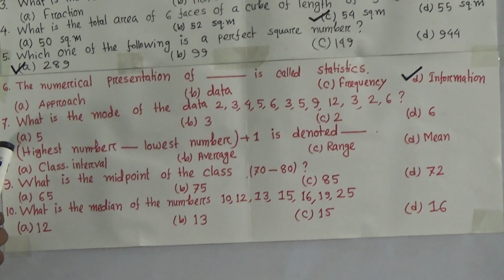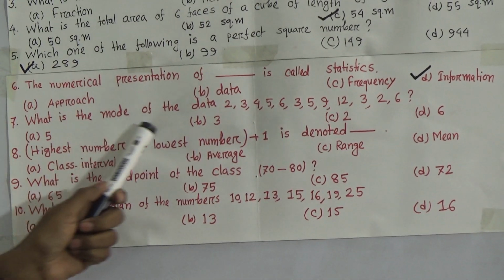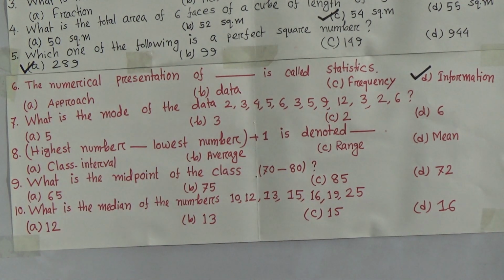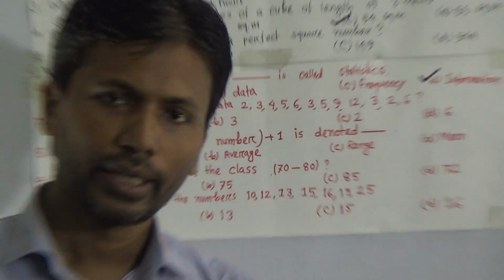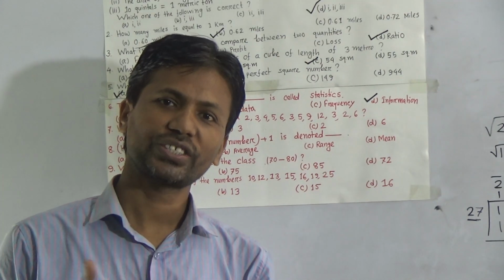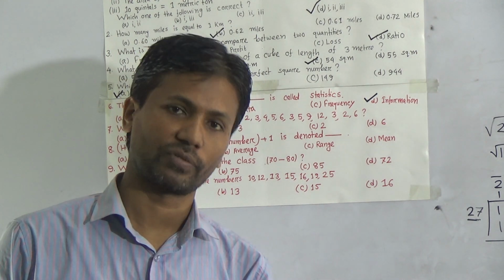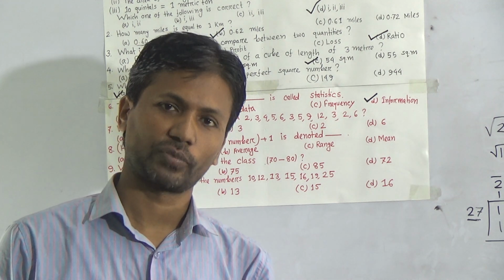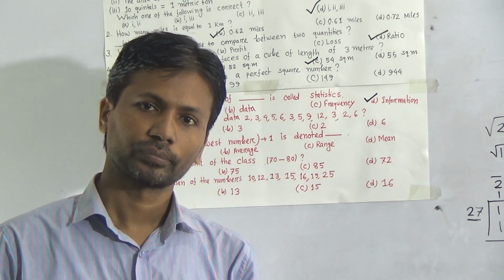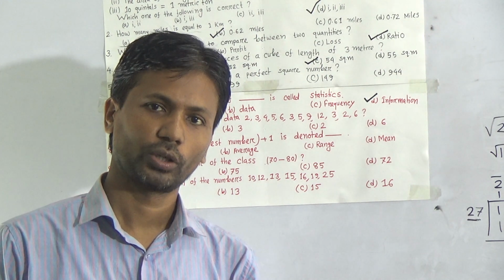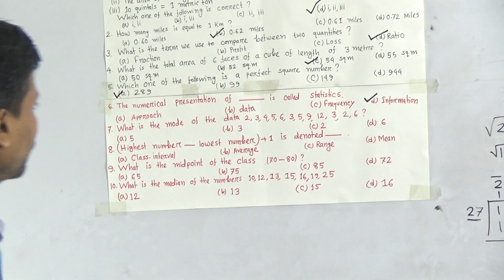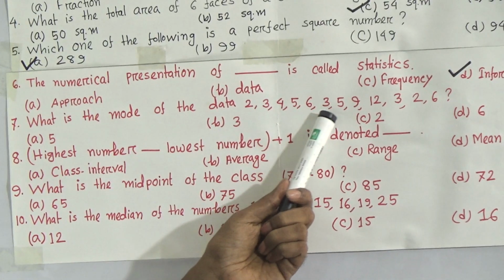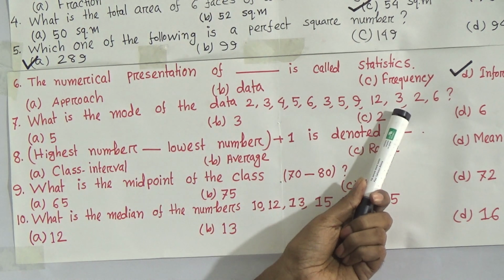Now question number 7. What is the mode of the data? Dear student, we know that among the data, the number which comes frequently, more times, is called the mode. Look carefully: 2, 3, 4, 5, 6, 3, 5, 9, 12, 3, 2, 6.